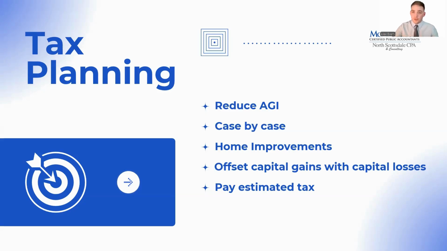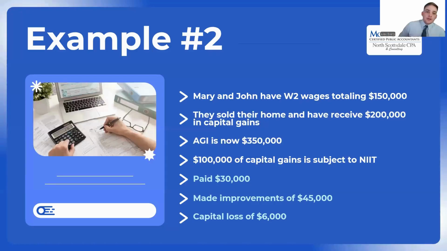One more example for you: if you have that passive rental property that I mentioned earlier, and you're seeing a lot of income come in from that, purchasing assets for the property, making improvements to the property, that can be depreciated. That'll increase your depreciation expenses, which will lower your net income on that investment, which will end up reducing your AGI and hopefully reducing your net investment income tax.